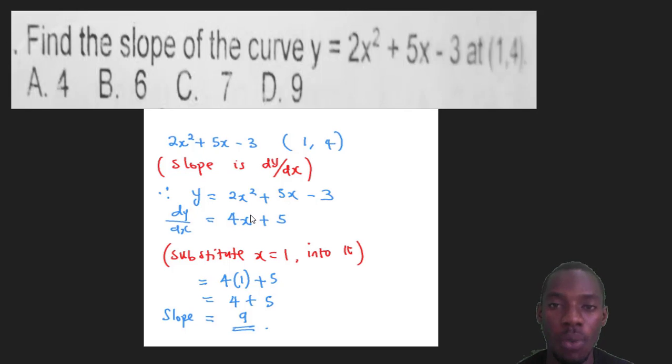That's 4x raised to power 1. Remember that I told you that in the law of differentiation, the power with times will come to the front and will also minus. 2 minus 1 is 1. So here I have x raised to power 1. Then 2 times 2 is 4. 4x plus 5x. Here is an invisible 1 as a power. 1 times 5 is 5. 1 minus 1 is 0. So this will become x raised to power 0. X raised to power 0 is actually 1. So there is nothing here because it's raised to power 0.